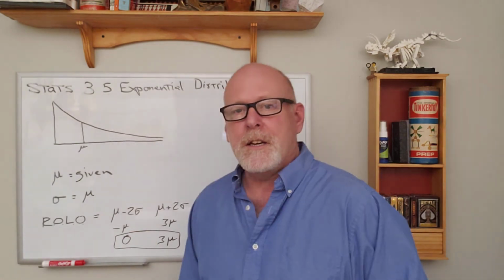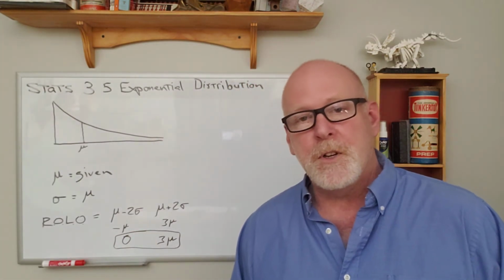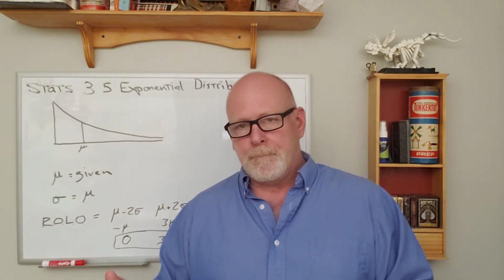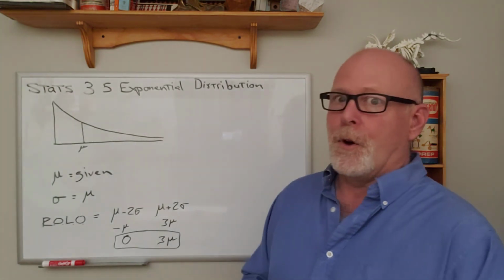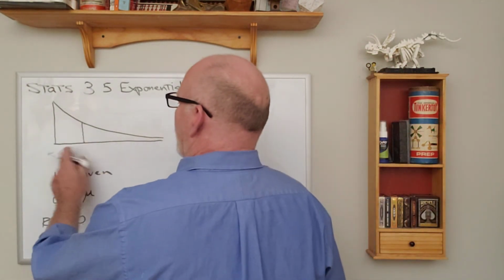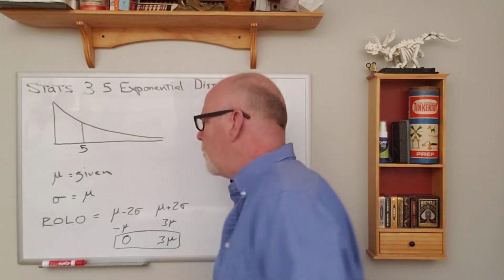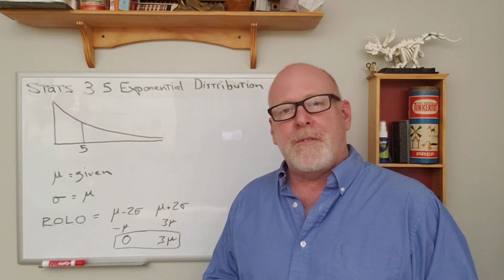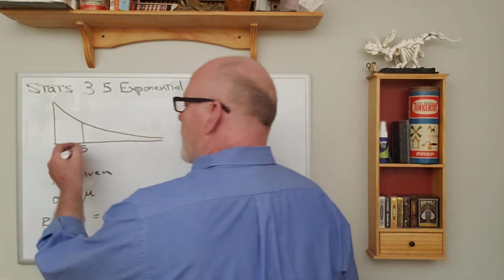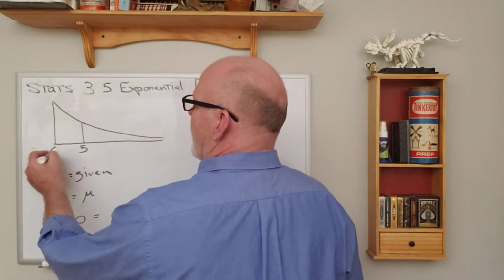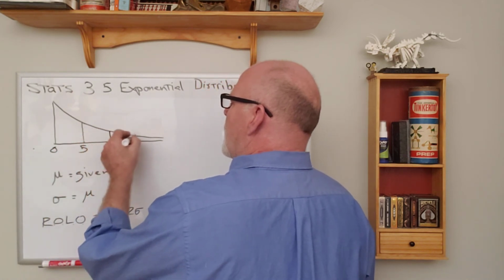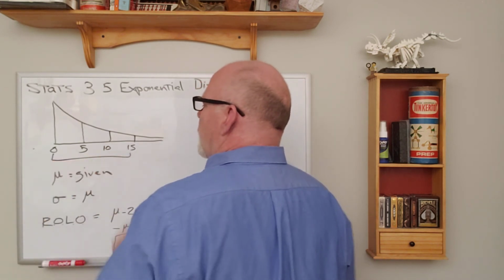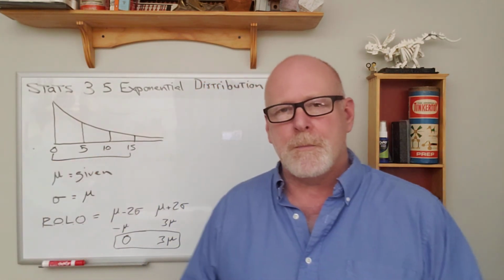So there's really no work to be done here. You just got to remember in the exponential distribution, the range of likely outcomes is from 0 to 3 times the mean. So let's look at the lifespan of goldfish, right? Let's say the lifespan of goldfish is 5 days. It's not, just making that up. So 5 is the mean. The standard deviation would also be 5, which means the range of likely outcomes is from 2 standard deviations below, which we'll just round off to 0, up to 2 standard deviations in that direction, 15. So 0 to 15 would be our range of likely outcomes.